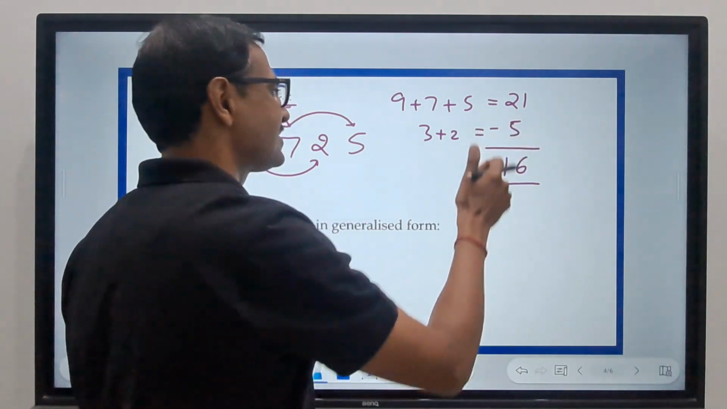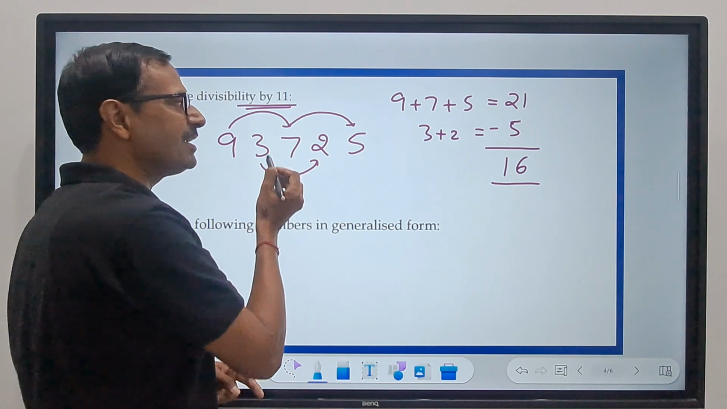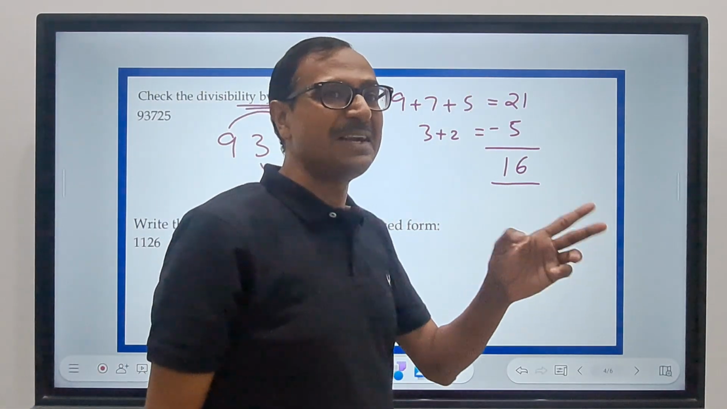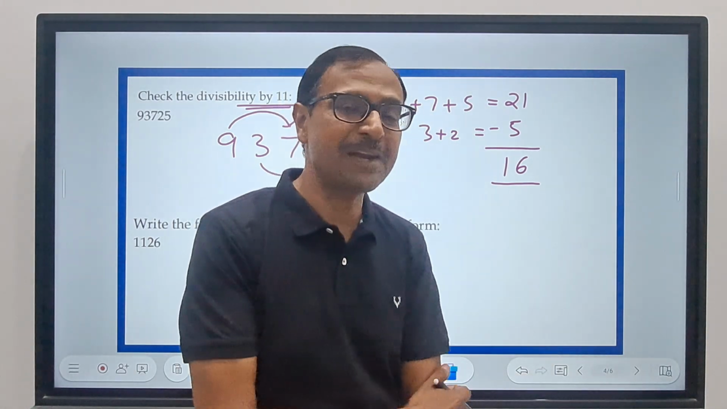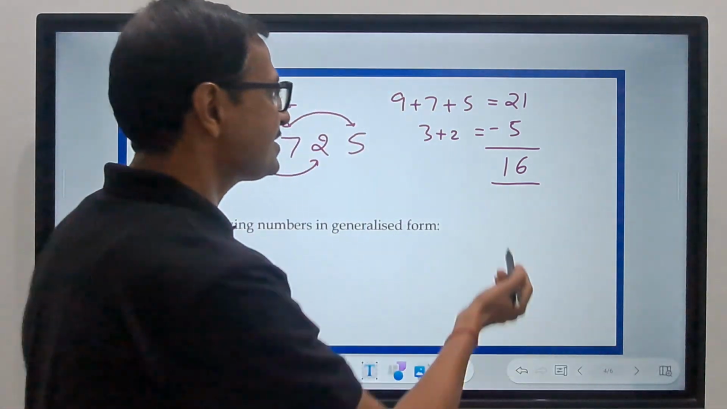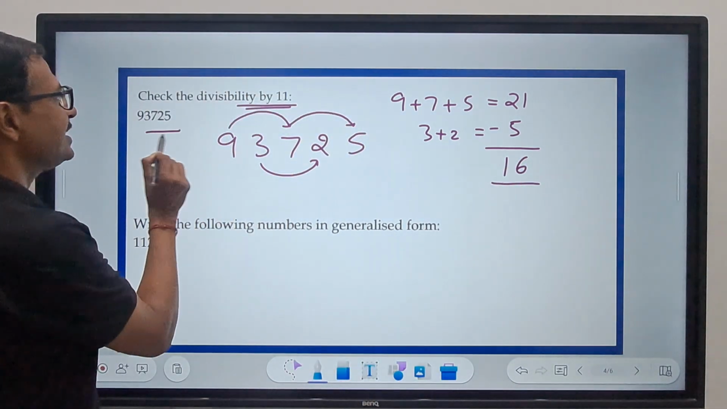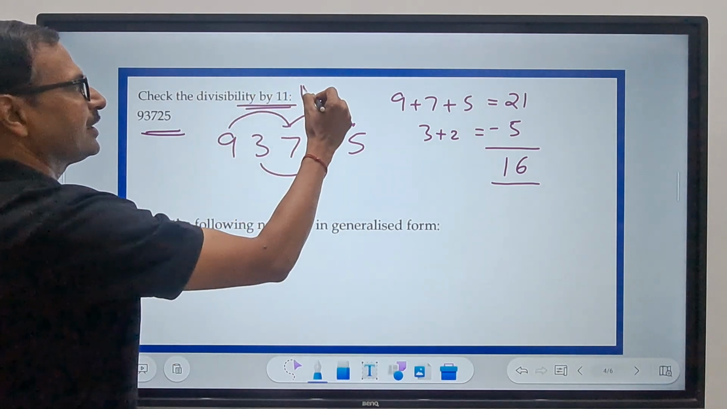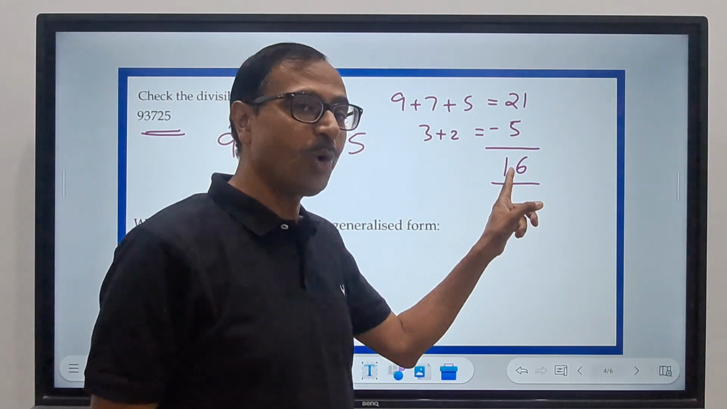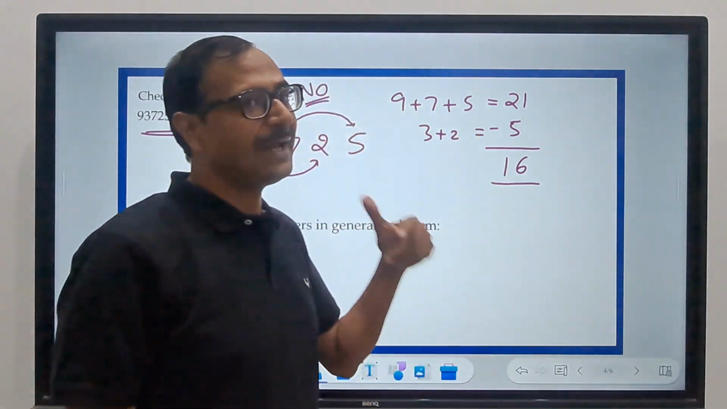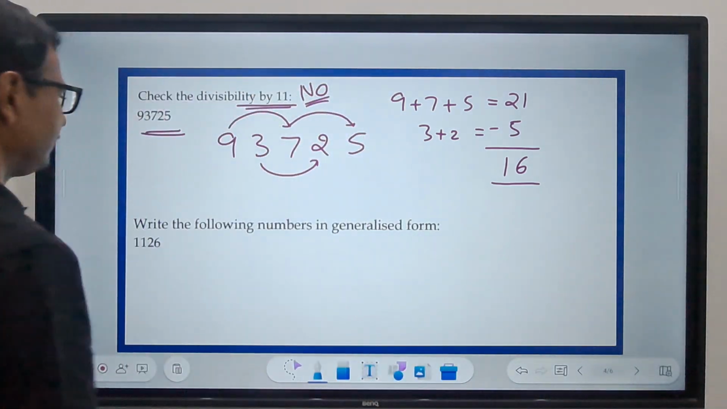Now if the difference between the sum of odd digits and sum of even digits is divisible by 11 or it is 0, then the entire number is divisible by 11. But in this case 16 is not divisible by 11, right? And therefore 93725 is not divisible by 11. Remember the rule? If it is 0 or a number divisible by 11, the entire number is also divisible by 11. Let's have another one.